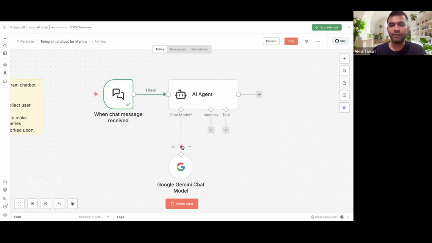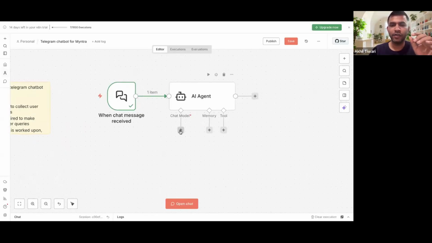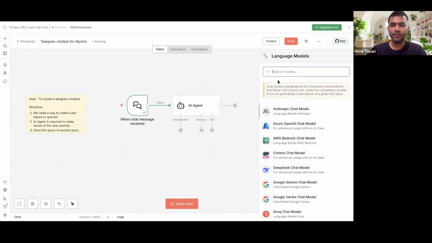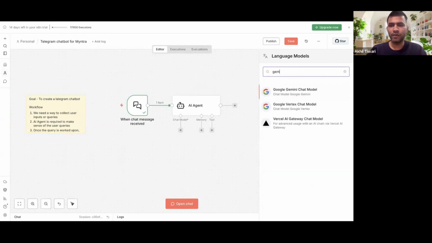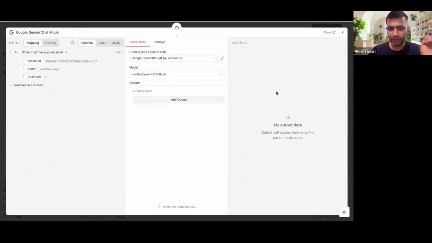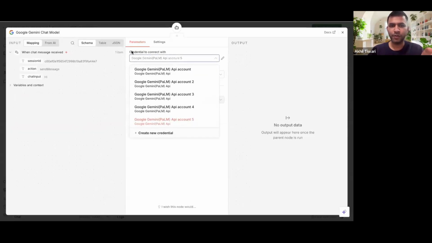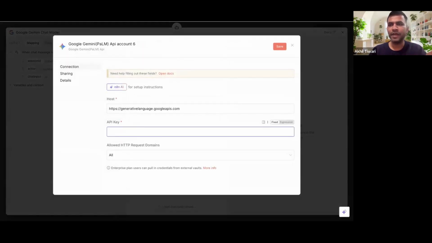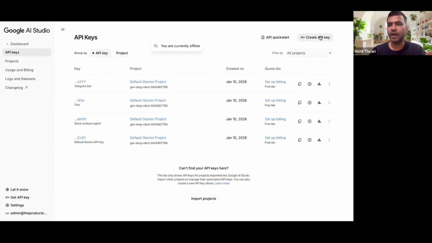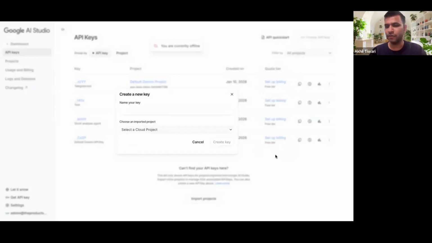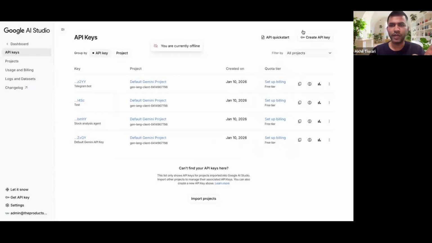After that, I clicked on this plus and searched for Gemini. You can see all the chat models you can access. You can pick anything that you would want. Right now, let's work with Gemini. I clicked here and we saw this screen. This is where I clicked on credential to connect with, and then on create new credential. The API key that we generated from this URL, I generated a fresh one, or you can use any one which is available in a free tier.